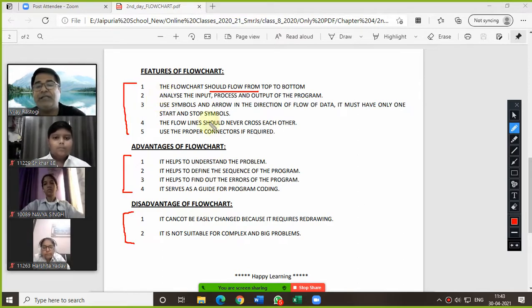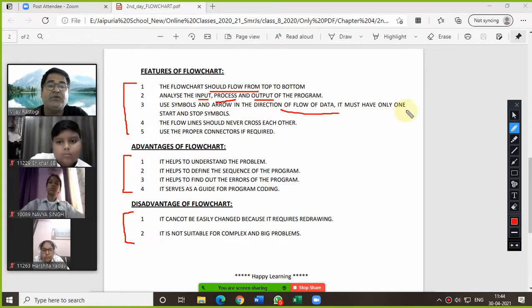So you need to analyze the input, the working, that is your process, and the printing of the output, means the program. Now use symbols and arrows in the direction of flow of data. It must have only one start and stop symbol. This is very common, that I have already covered. Am I clear till here?